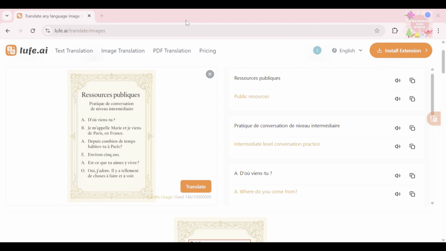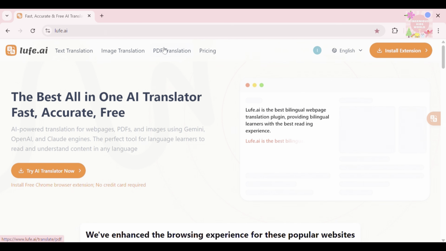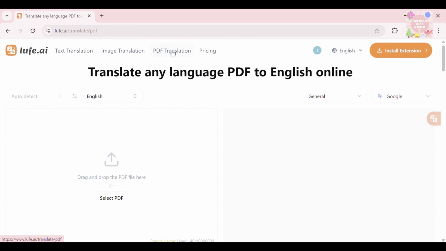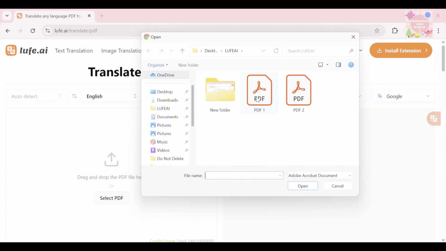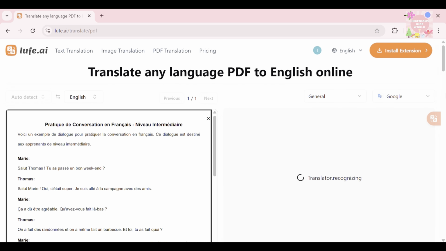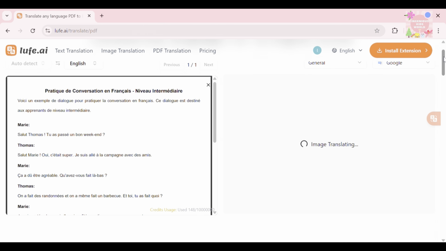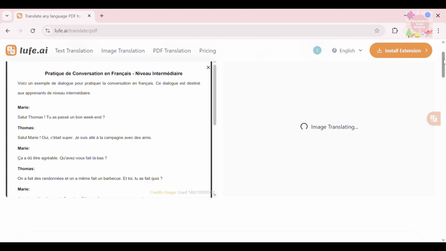Wow, isn't that amazing? We translated the image successfully. Now let's move on to PDF translation. Let's tap on Select PDF and let's choose the image we want to translate. We can hear the audio and also copy the text.